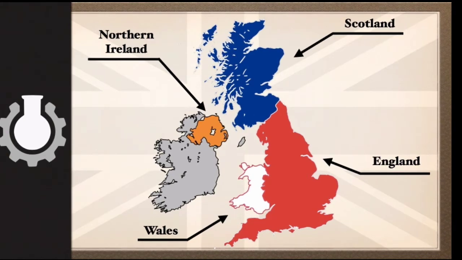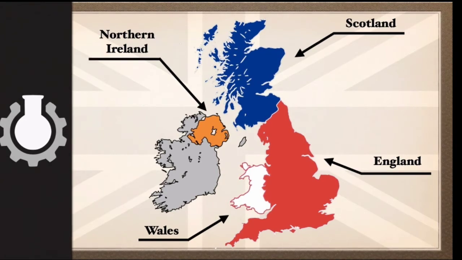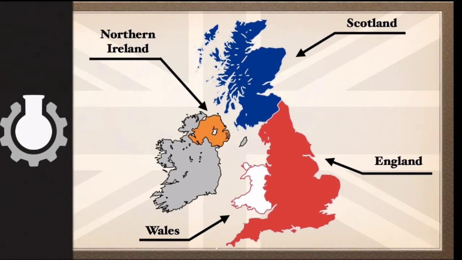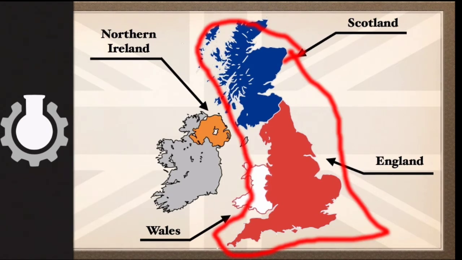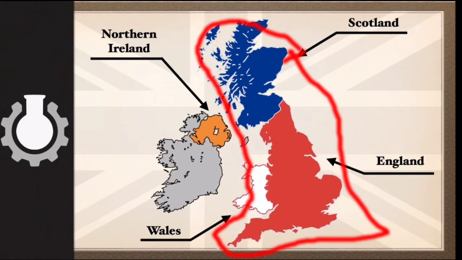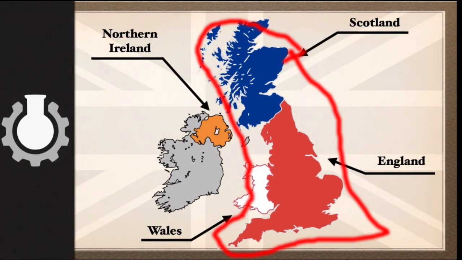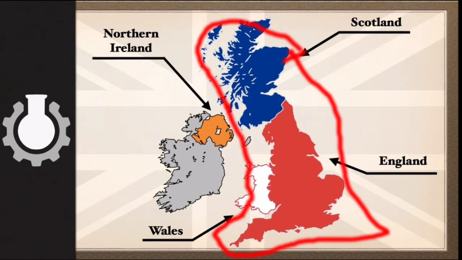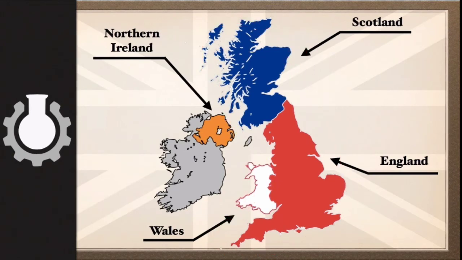The country which is shown in blue color on the northern side is Scotland. The total area covered by Scotland is 78,000 square kilometer and the capital city is Edinburgh. And these all three countries, England, Scotland and Wales, covered by this red line, represent Great Britain. So it is clear that the region inside this red line is called Great Britain, which consists of 3 countries, England, Wales and Scotland.